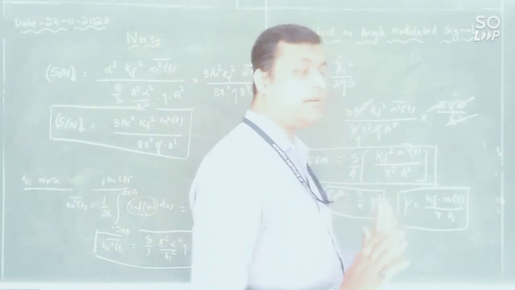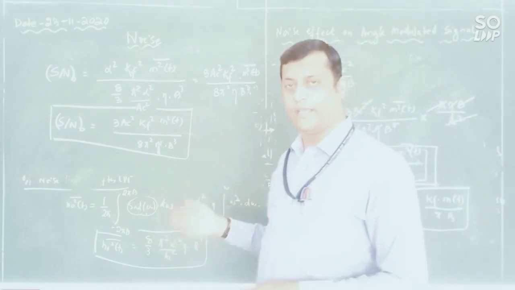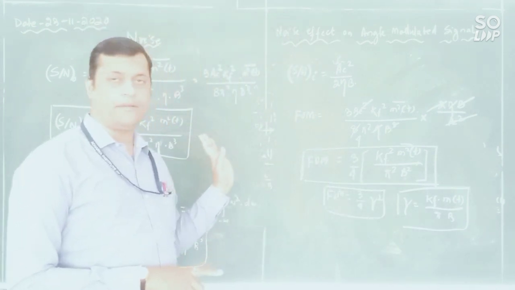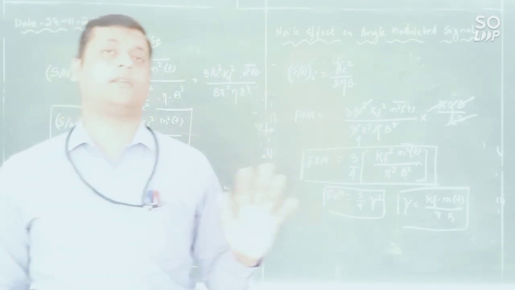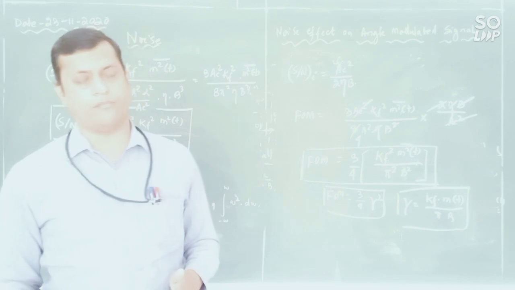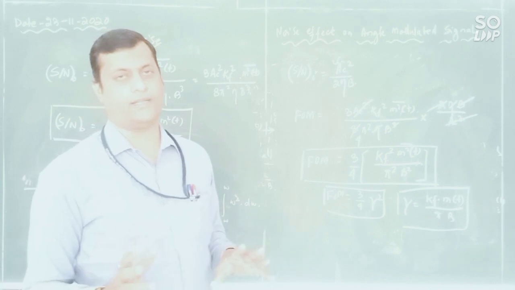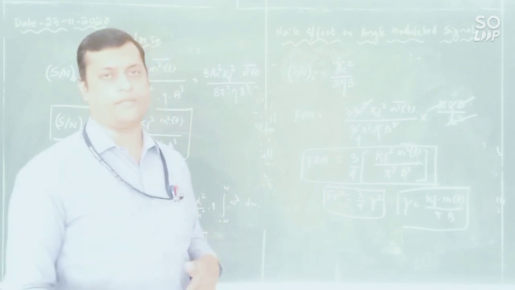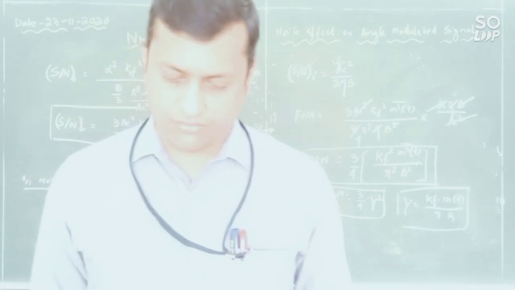So this is the effect of noise. In the next class we will discuss the comparison of AM with respect to angle modulated signals, that is the figure of merit and how it is interrelated, and also the threshold effect. These two are left in our module 3. Then we will go to module 4. Module 4 and module 5 are in the same part. It is only sampling and quantization, how to calculate and how many types of quantization there are, and these sorts of things. One more calculation I will do for you.